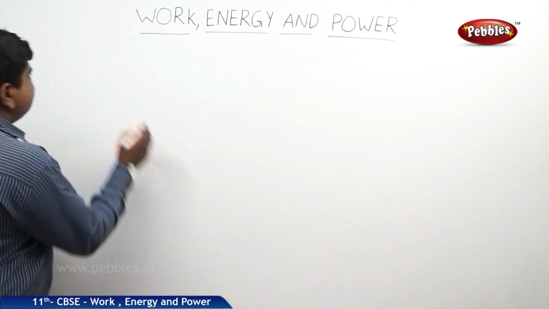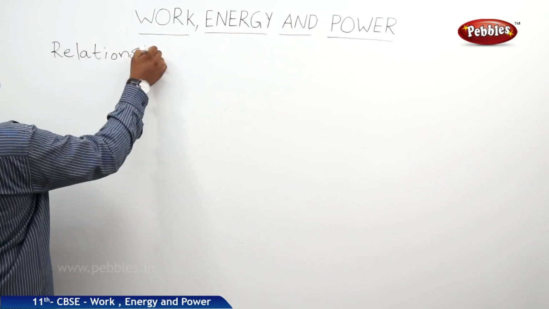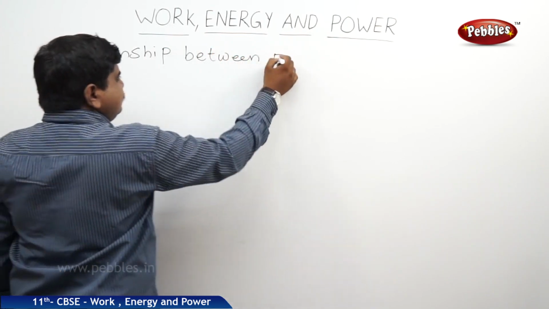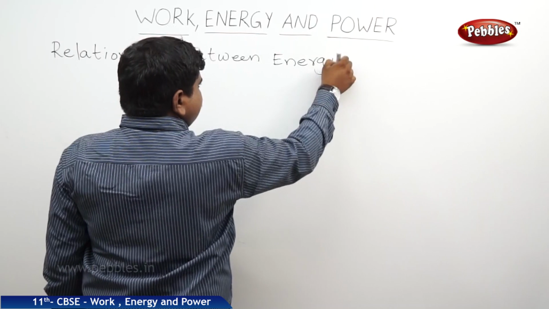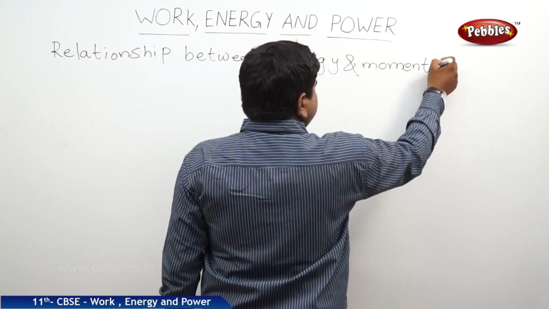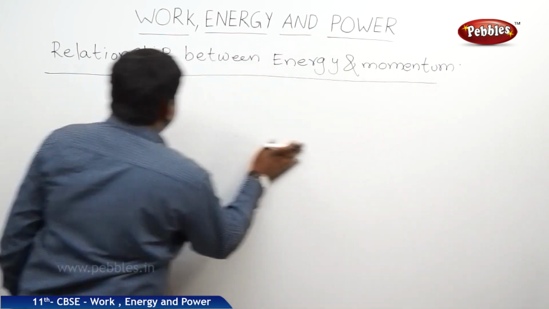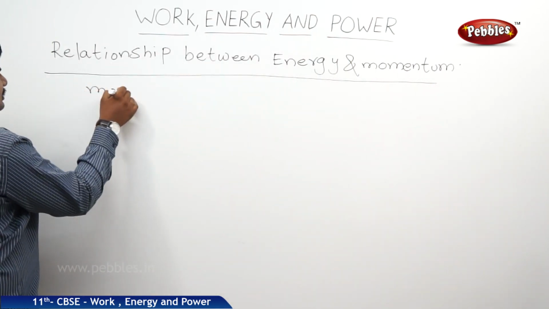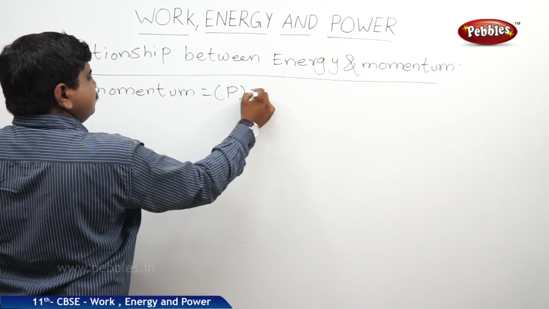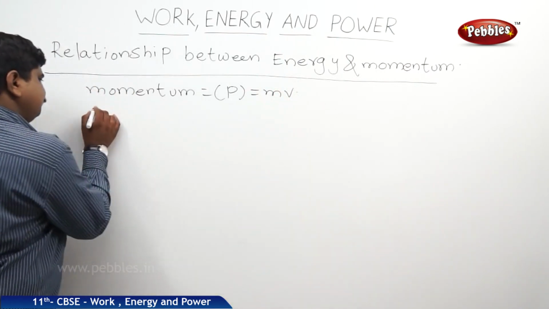The next concept is the relationship between energy and momentum. As we know, the kinetic energy formula is half mv square and momentum is p is equal to mv. Now I am squaring the equation on both sides.